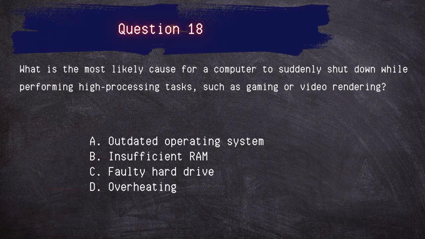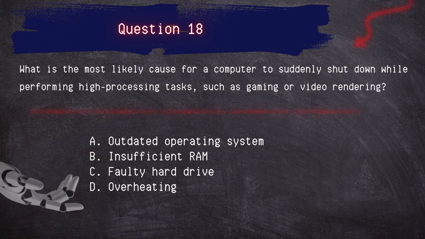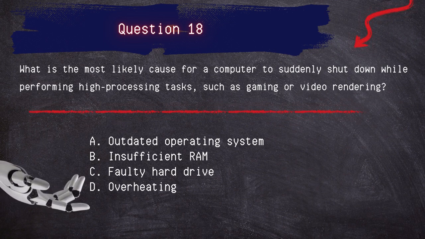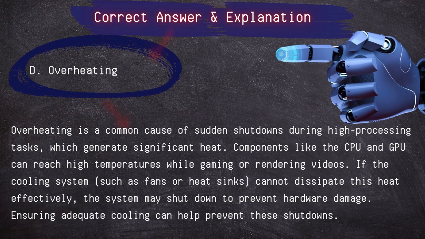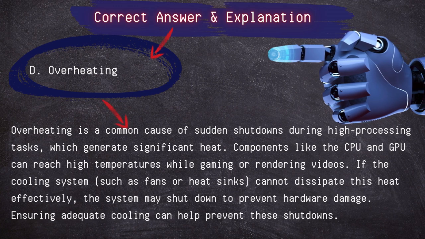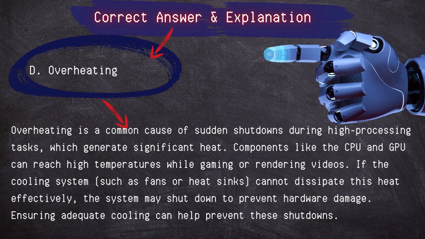Question 18. What is the most likely cause for a computer to suddenly shut down while performing high processing tasks such as gaming or video rendering? An outdated operating system, insufficient RAM, a faulty hard drive, or overheating? Correct answer, overheating. Overheating is a common cause of sudden shutdowns during high processing tasks, which generate significant heat.